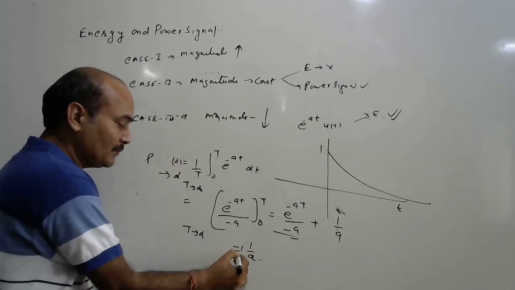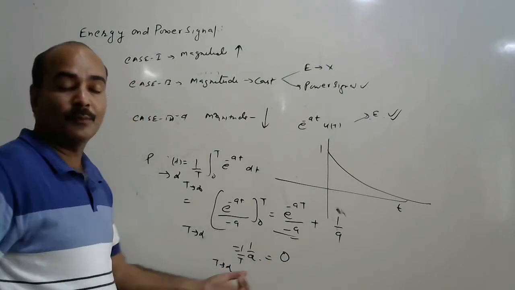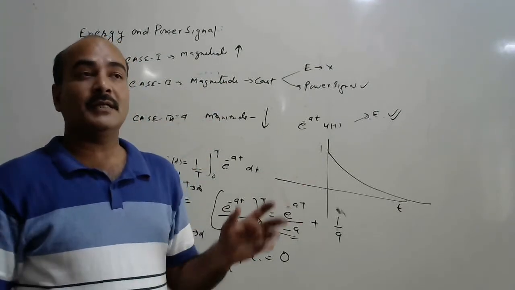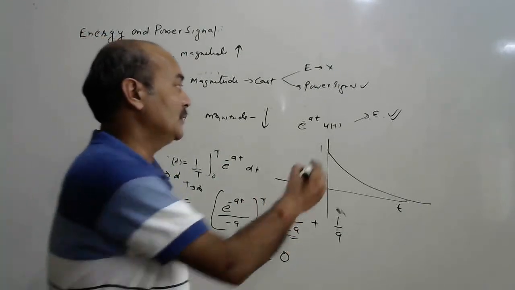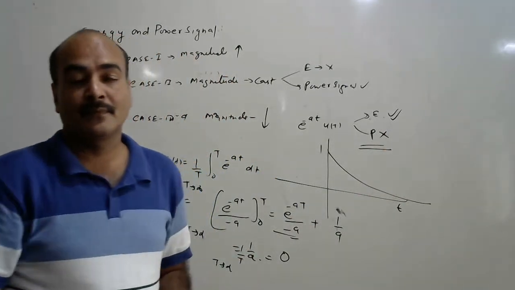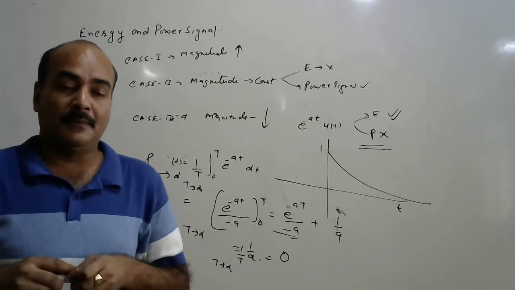So what is the case? 1 upon T tends to infinity, this term becomes 0. So the power of the signal is 0, because when you divide a constant by an infinite term, that becomes 0. So this is not a power signal. So that is the energy and power signal.